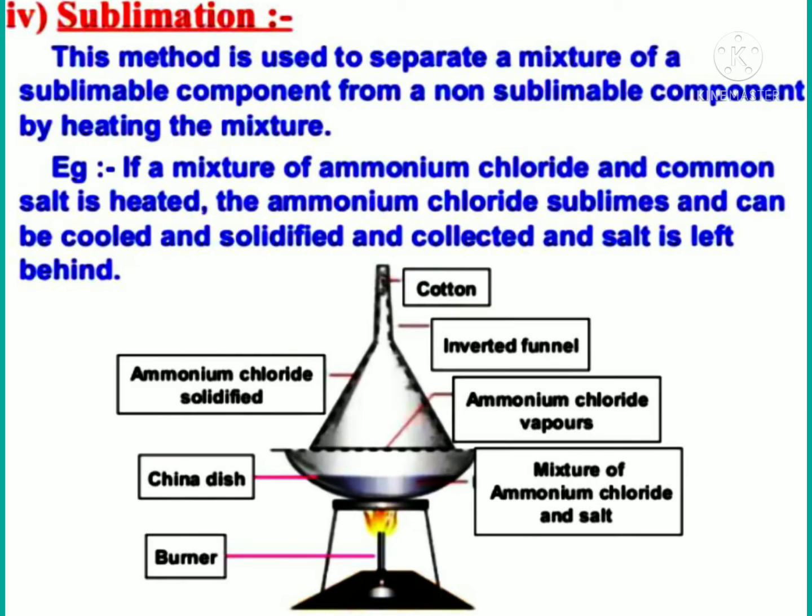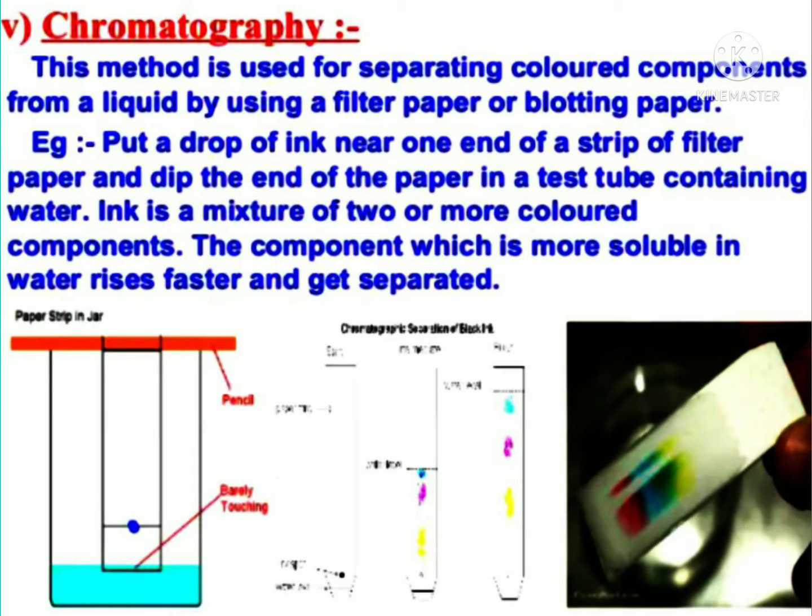And next technique is chromatography. This method is used for separating colored components from a liquid by using a filter paper or blotting paper. Example, put a drop of ink near one end of a strip of filter paper and dip the end of the paper in a test tube containing water.